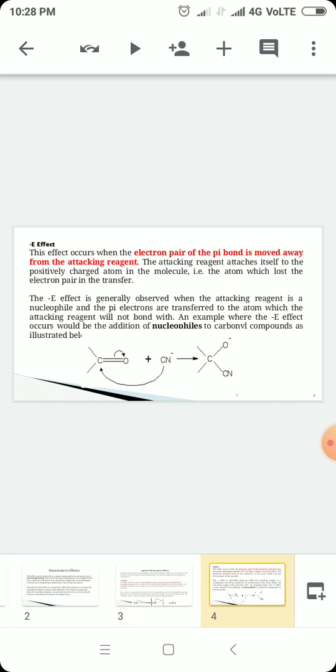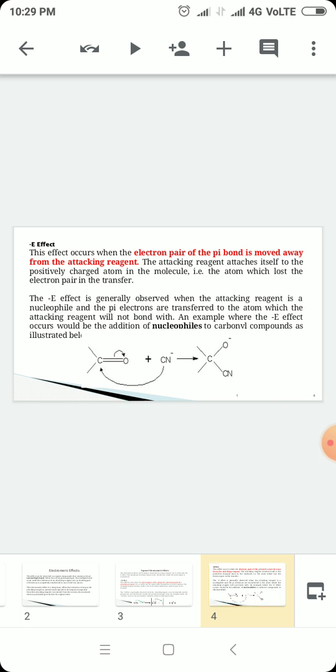After that, the second type is the negative or minus E effect. This effect occurs when the electron pair of the pi bond moves away from the attacking reagent. Here, electron pair means the pi bond's electrons move away. This is the most important point in the plus E effect and minus E effect: in case of plus E effect, it indicates moving towards, and in case of minus E effect, it indicates moving away from. This is the most important thing in these two.